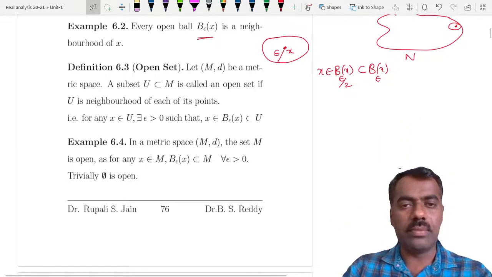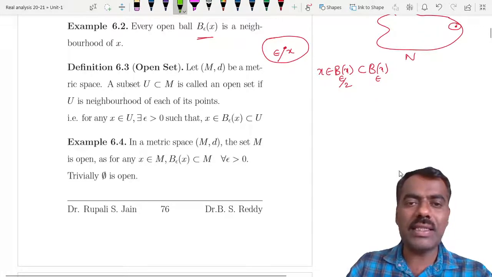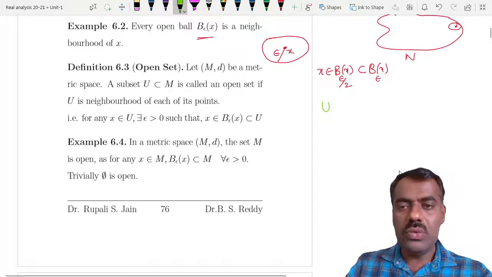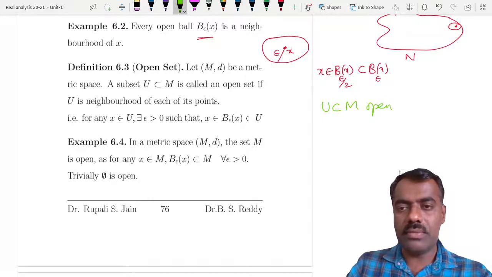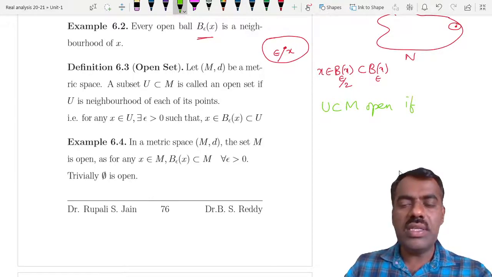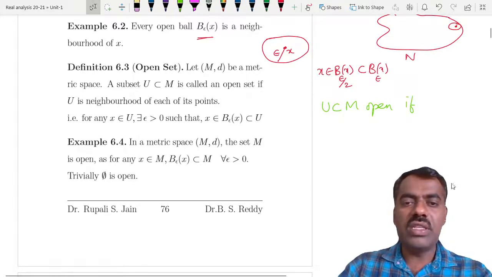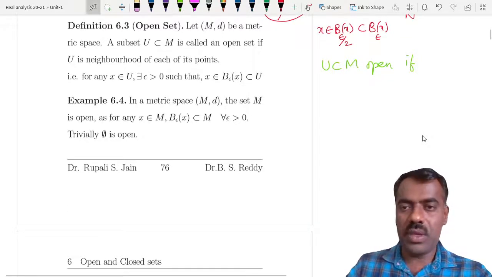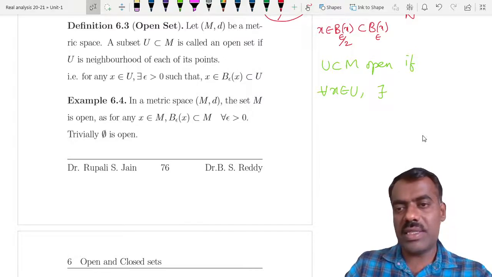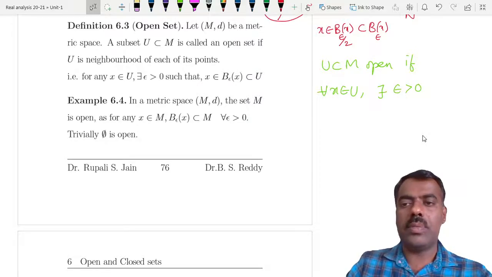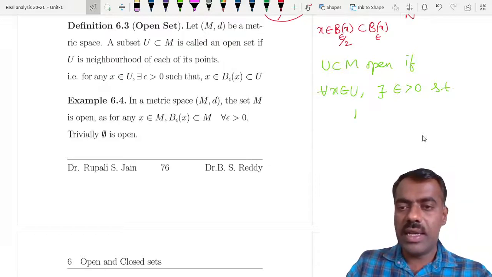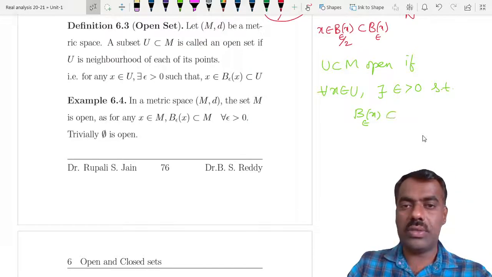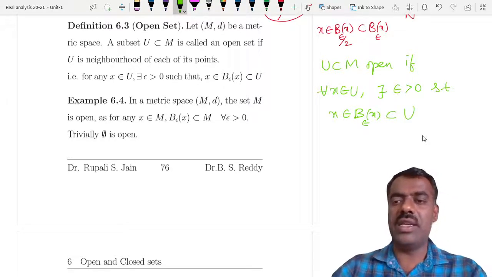Now what is meant by an open set? We say that a set U is open if U is a neighborhood of each of its points. That means if you take any x in U, then there should exist a positive epsilon such that the ball around x of radius epsilon is completely contained in U. Of course, x is always in B(x, epsilon).